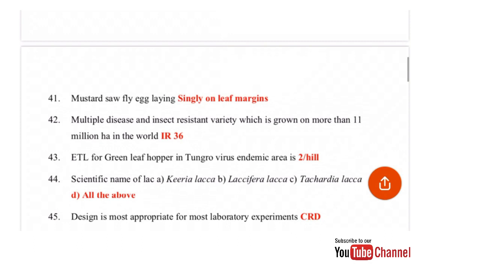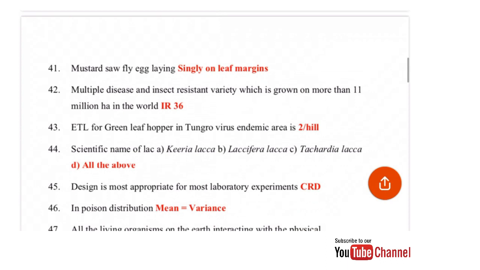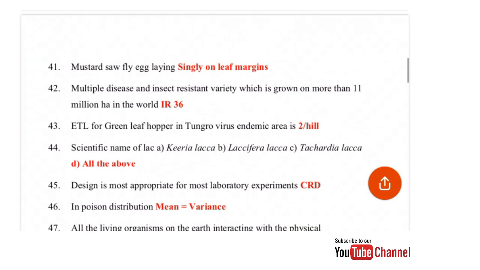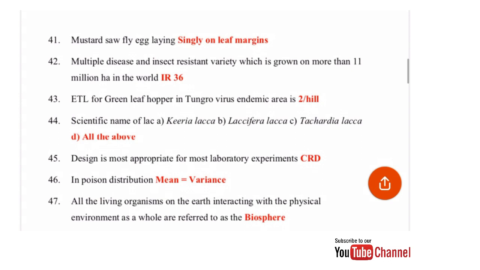Design most appropriate for most laboratory experiments. So this is CRD, that is completely randomized design. This is mostly used. In Poisson distribution, mean is equal to what? In Poisson distribution, mean is equal to variance. All the living organisms on earth interacting with the physical environment as a whole are referred to as biosphere.